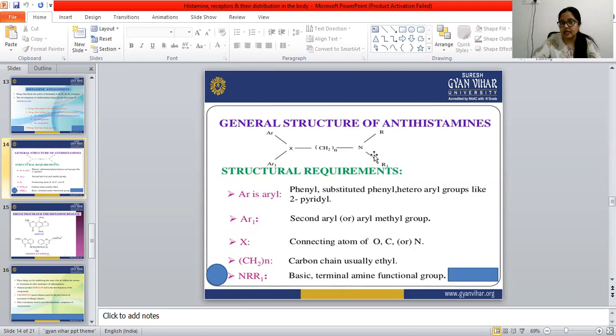So this is the structural requirement of the antihistamine: one phenyl or substituted phenyl group, a second aryl or aryl methyl group, one atom of carbon, oxygen or nitrogen, a carbon chain, usually ethyl, and a basic terminal amine functional group. You have to remember these requirements of the antihistamines.